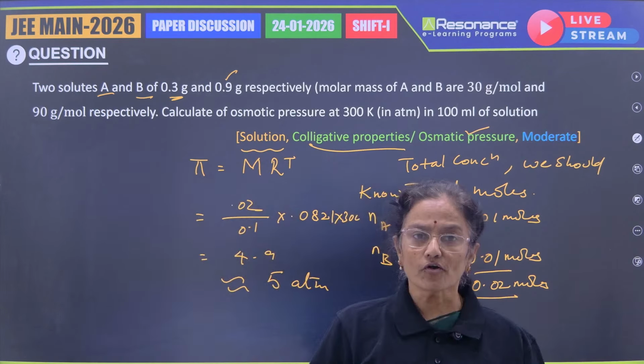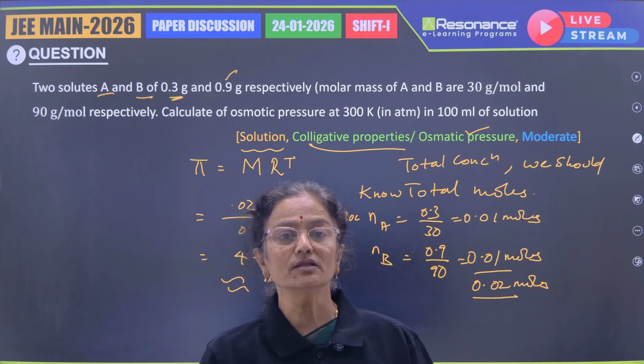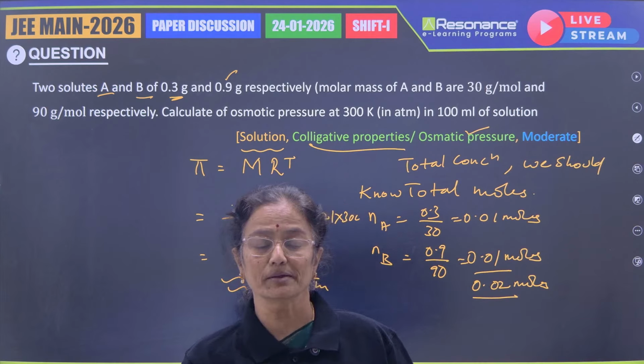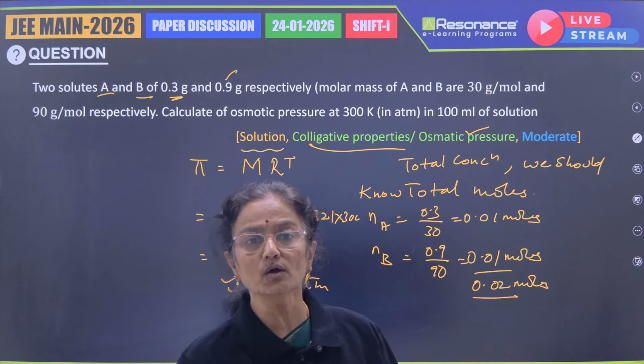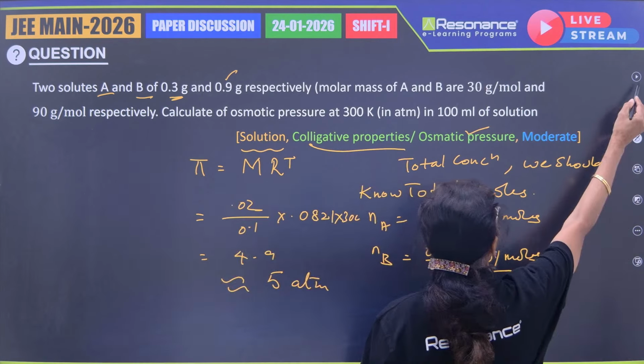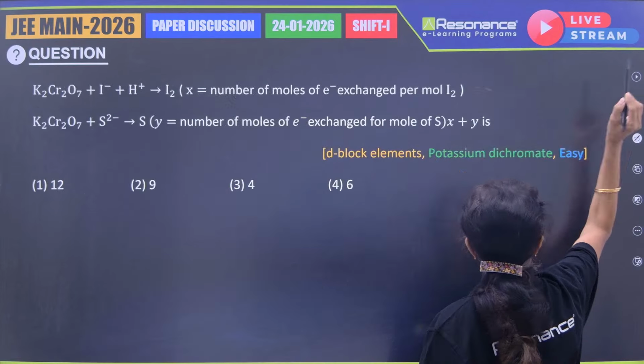So of course, students should know that R value cannot be taken as 8.314 because R value is not provided in the question. So let's go for the next question. This is a physical chemistry question, okay? Let's go to the next question.